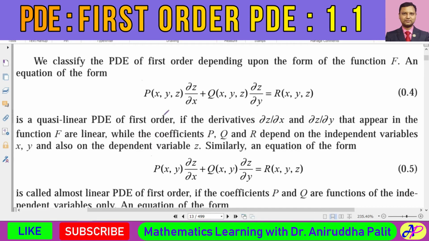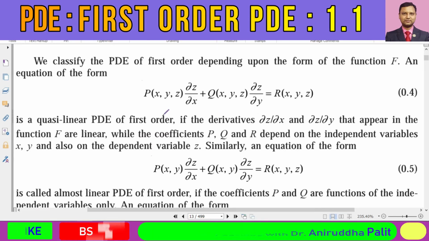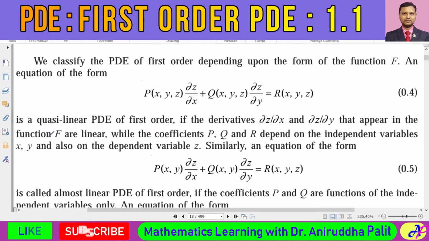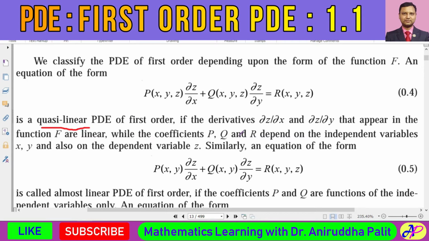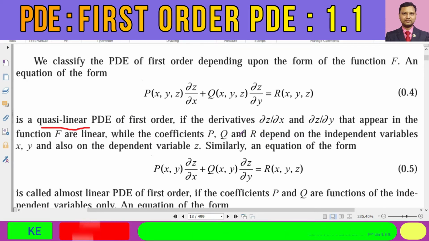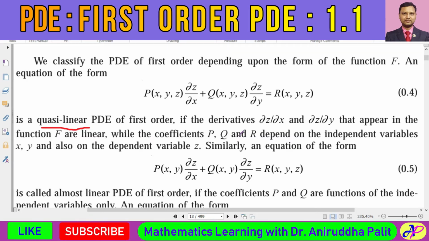The first kind of differential equation that I am going to introduce is called a quasi-linear partial differential equation of first order. What is this?